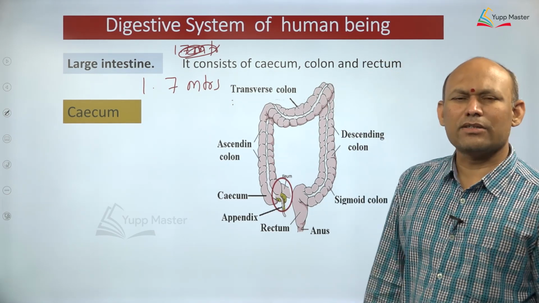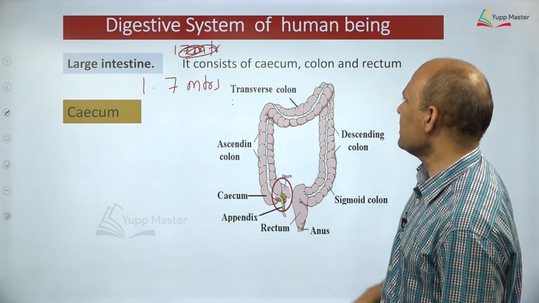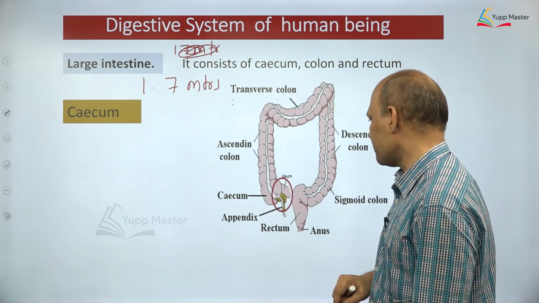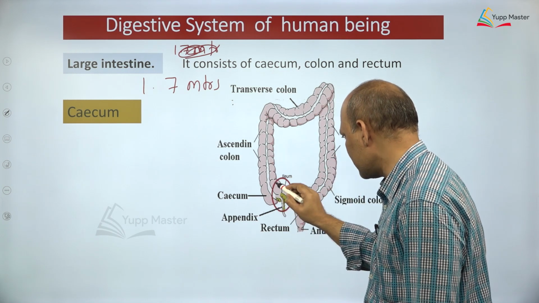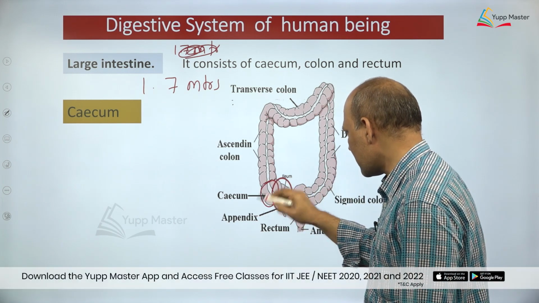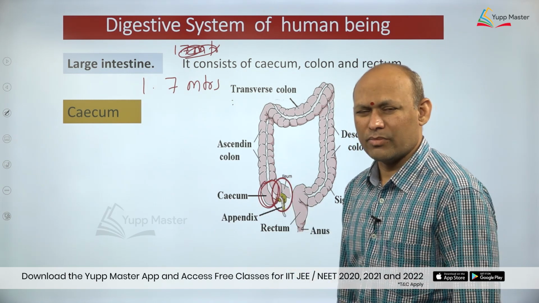Large intestine consists of three important structures. What are those three important structures? Let us see, dear students. First one is cecum. Are you able to see cecum? This encircled portion is what? Cecum. It is very simple.